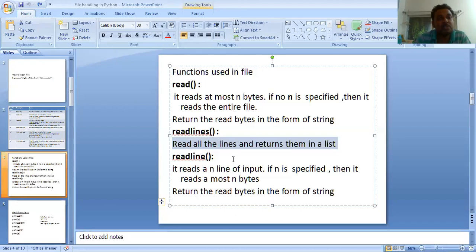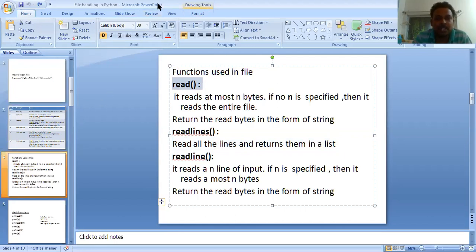If the question says you have to find out how many times a particular character has occurred in every line, how many lines there are, or how many lines begin with the letter I, in such questions obviously you need to read the content from the file line by line. So it completely depends on what the question is and which function you would like to use. So these are the three functions for reading the content from the file.